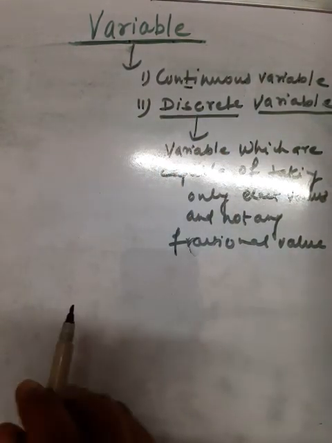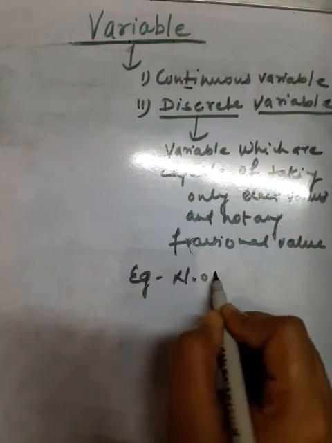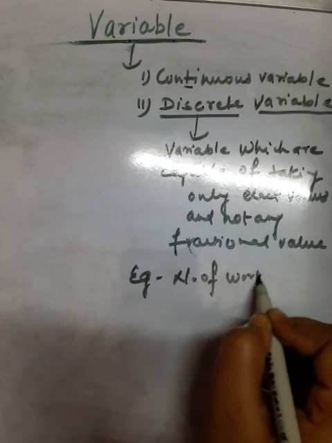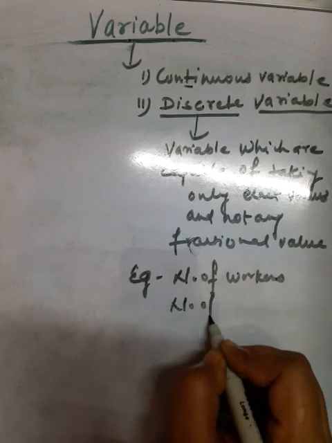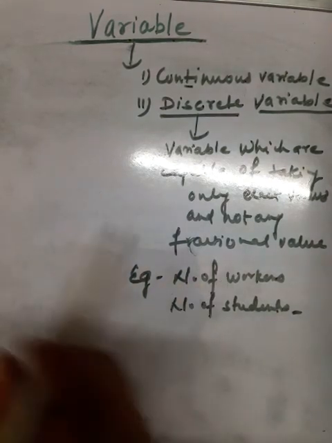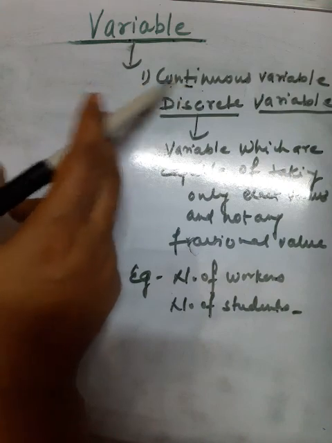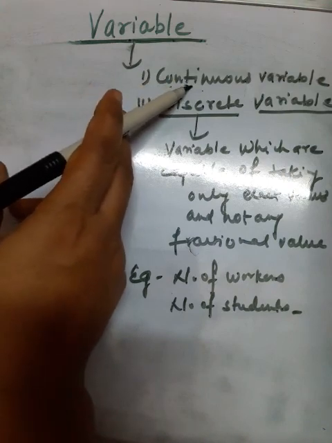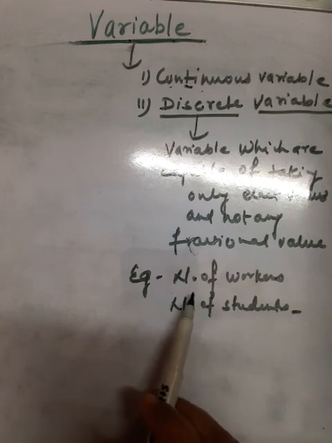For example, the number of workers, or the number of students in the class. There will be no range. As I discussed, in a continuous variable there was a range of values. Here exact values will be considered.